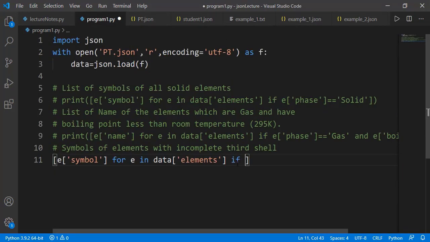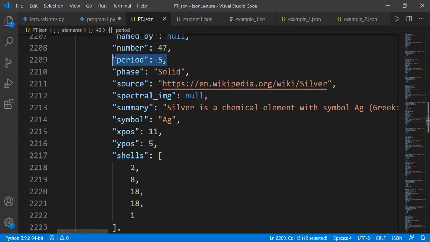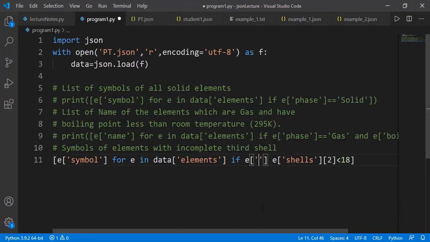And here we can apply the condition that from the shells key, check the third element if that is less than 18. That's fine, but it will generate error for the elements which are having less than 3 shells in total, because in that case there is no index 2 in that list, and it will generate the list index out of range error. So we should check this condition if there are at least 3 shells for the element. For that we can use this period information, which is same as the number of shells in an element. Or maybe we can check the length of the shells list that it is greater than 2.